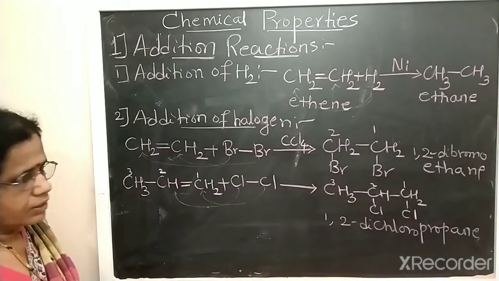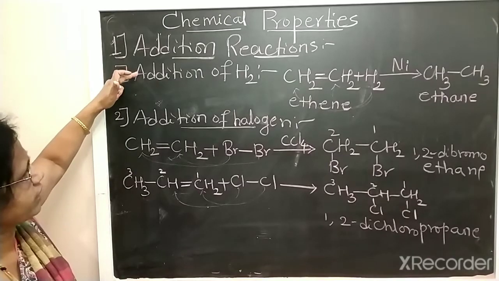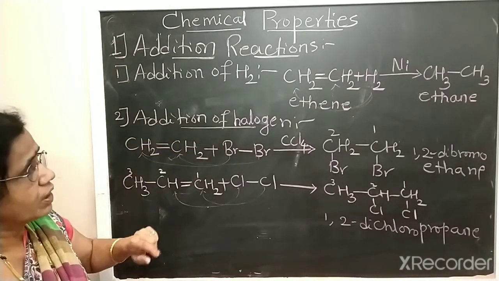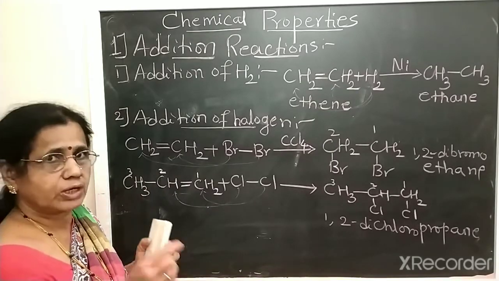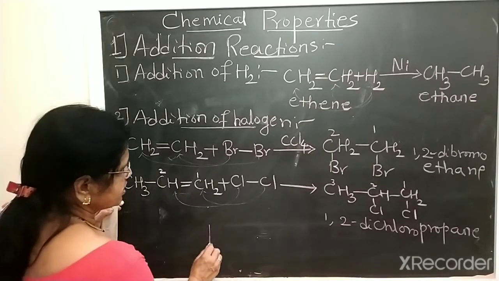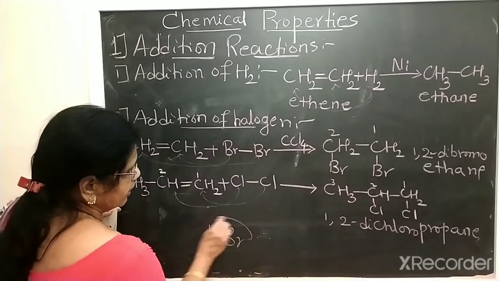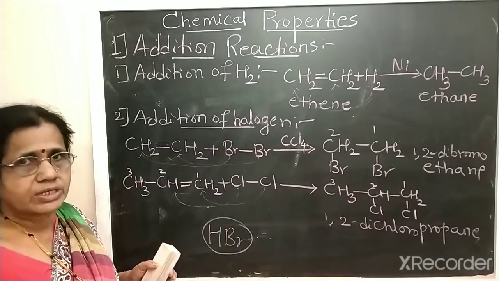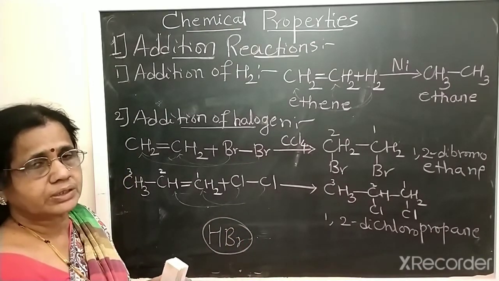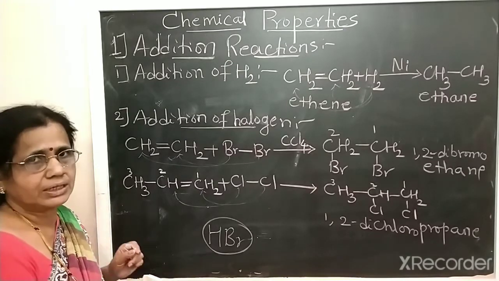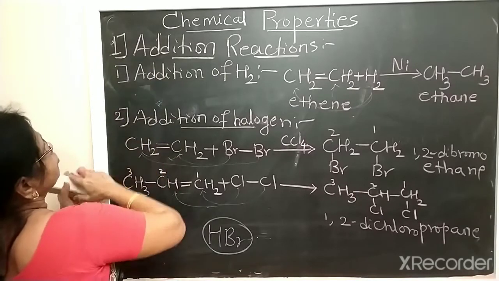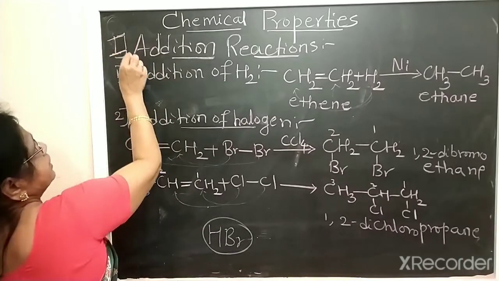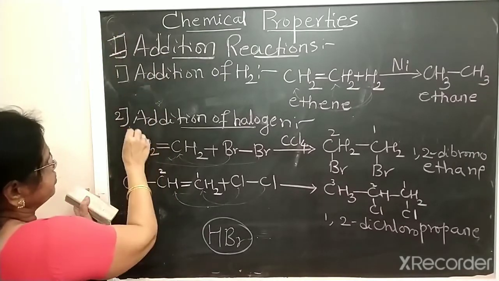So addition of dihydrogen, addition of halogen. Now, addition of hydrogen halide means addition of HBr, HI, HCl, which we have to study. Under addition reactions, two reactions we studied.